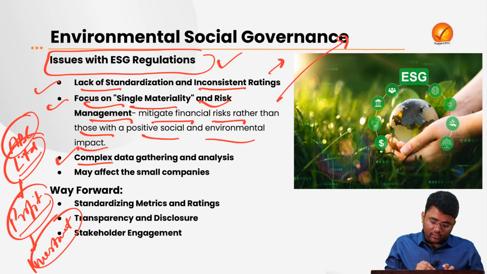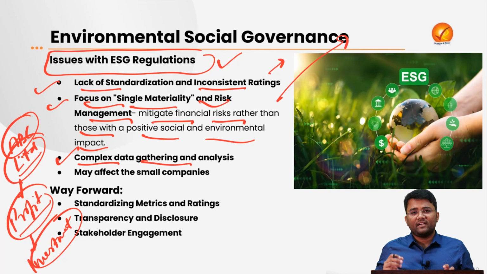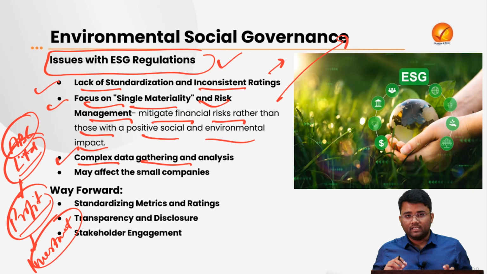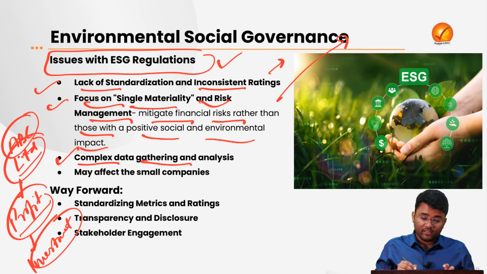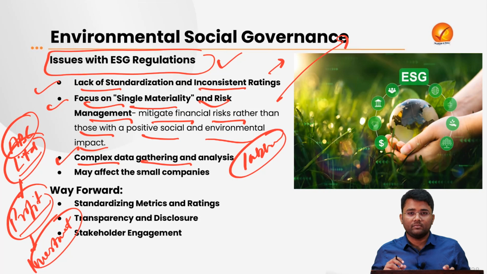Then there is complex data gathering and analysis, as most of these parameters are very subjective in nature. For example, whether a particular company is following labor laws or not. The regulator may have to visit the company, survey and ask questions of the laborers.